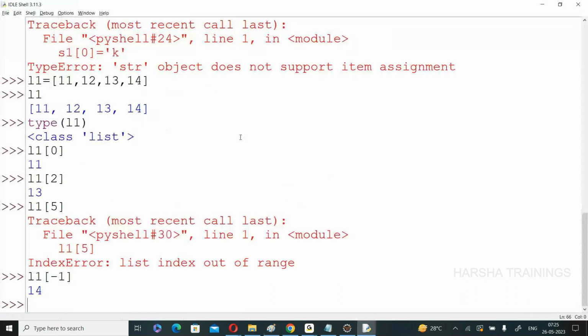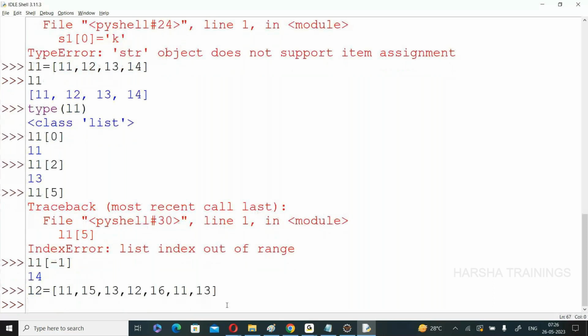According to the indexes. Suppose see this one, L2 is equal to 11, 15, 13, 12, 16, 11, 13. There is no need to place in ascending order. Yes or no? This is just one example. Here I am placing elements. The main important thing you need to remember is they are not sorted. At the same time, duplicates are allowed. See this one, duplicates are allowed.